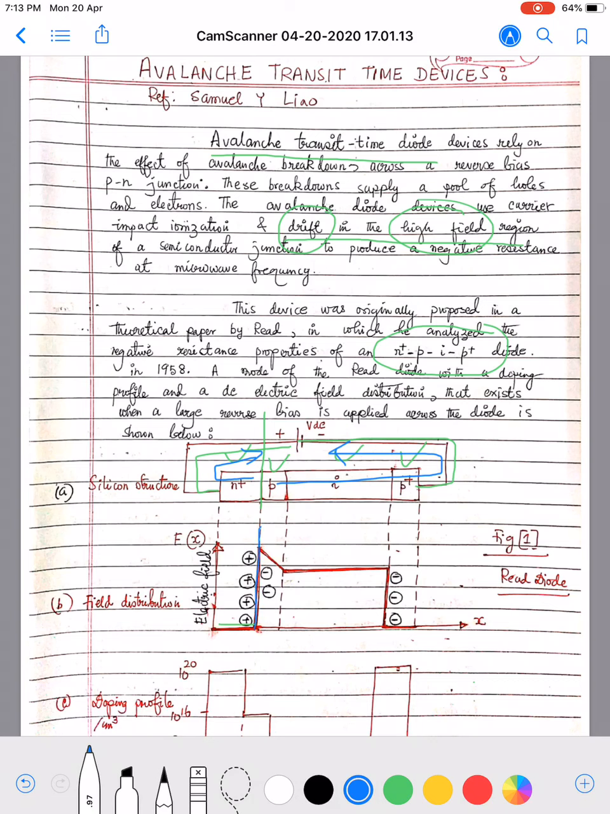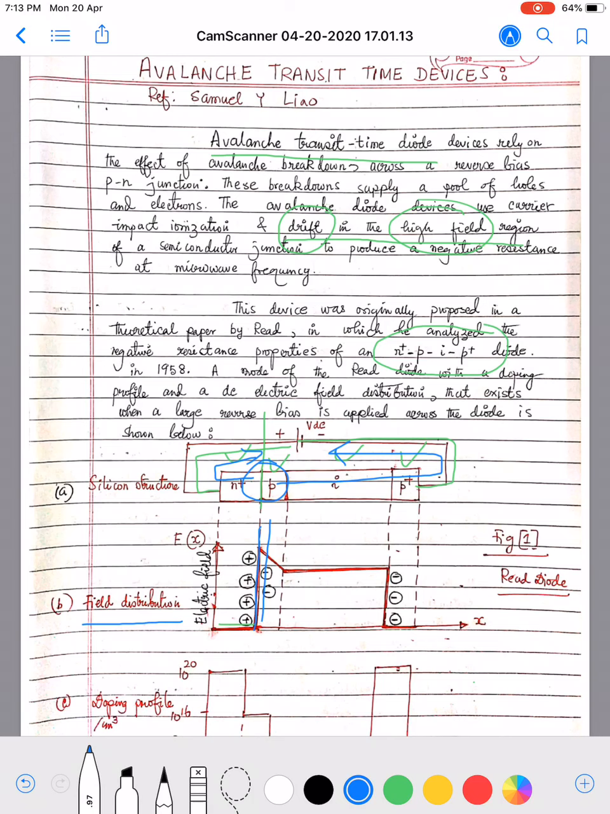Now at the junction, there is what is also called a space charge region or a depletion region. A depletion region is depleted of mobile charge carriers. That means the resistivity is high, so the voltage drop will be high. The field distribution shows that the maximum field occurs in the N+ P region.